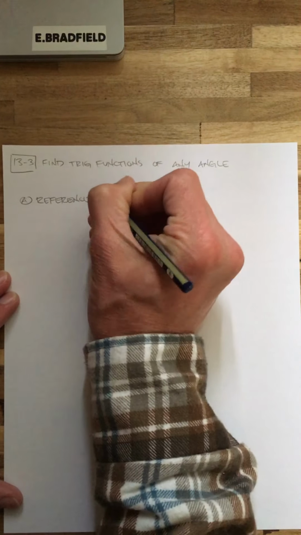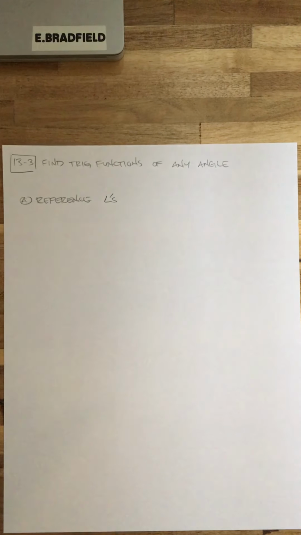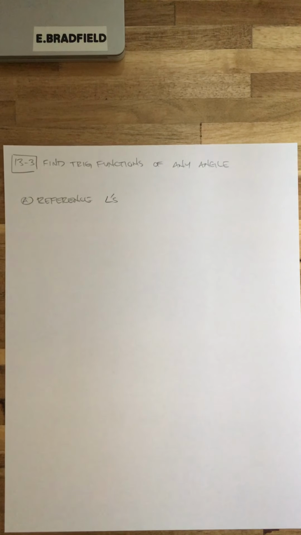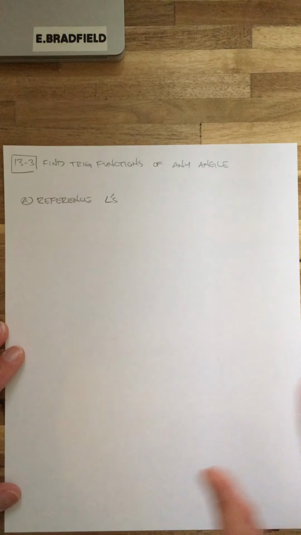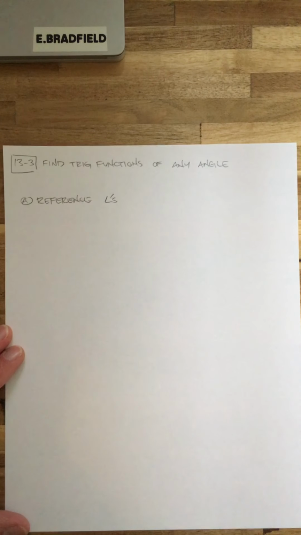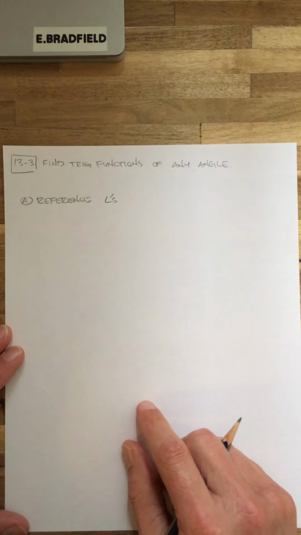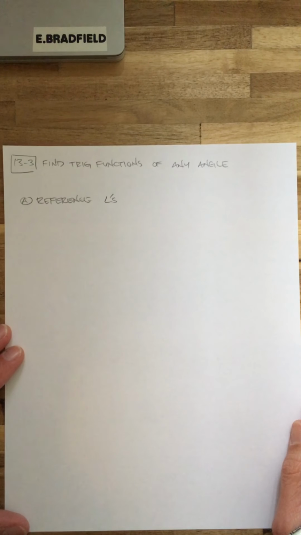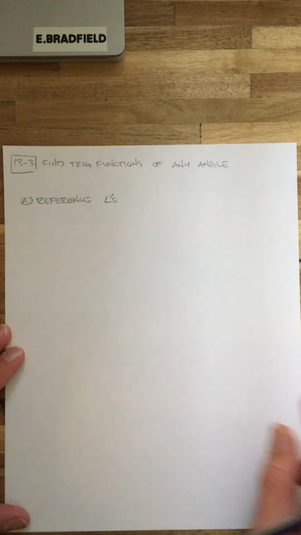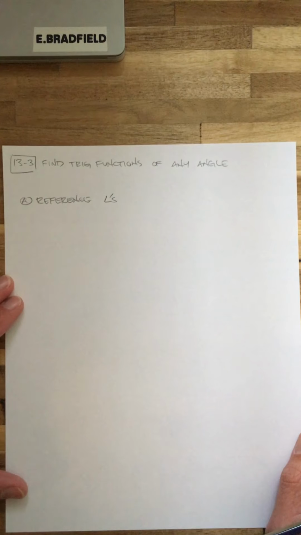Reference angles. Now the book kind of goes one direction with this, and I kind of go a different direction. We're not going to really be doing much with reference angles at this point. I think in the next section we will. There is a reason the book is showing you reference angles right now, but I've got an easier way to do it. We use our unit circle, and if we're not using our unit circle, we're going to use our calculator. So we don't really have to deal with this too much. But what I'm going to do is show you what reference angles are.